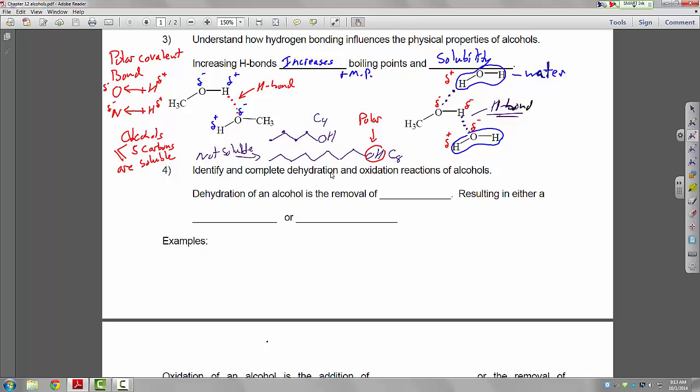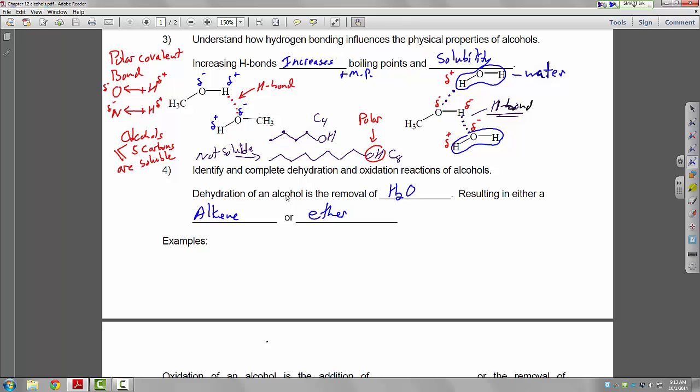All right. Dehydration and oxidation. Dehydration of an alcohol is removal of water. This is the reverse of a hydration. In chapter 11, we hydrated an alkene, added water across the double bond, got the alcohol. The reverse of that is removal of water, resulting in either an alkene. And the book also talks about the formation of an ether. Now, I didn't talk about the formation of ether, so you don't need to worry about that. I didn't talk about that in lecture, but maybe I will give you a quick example of this.